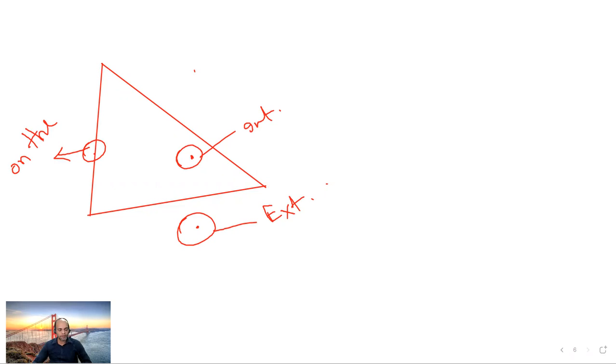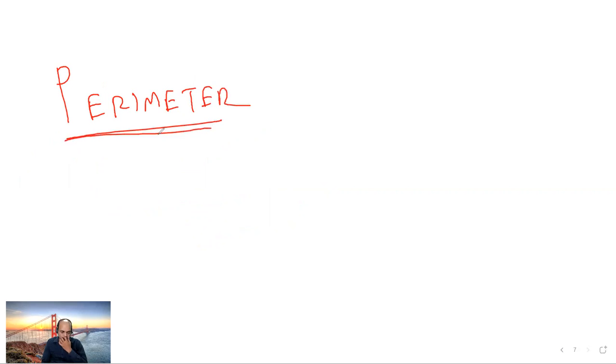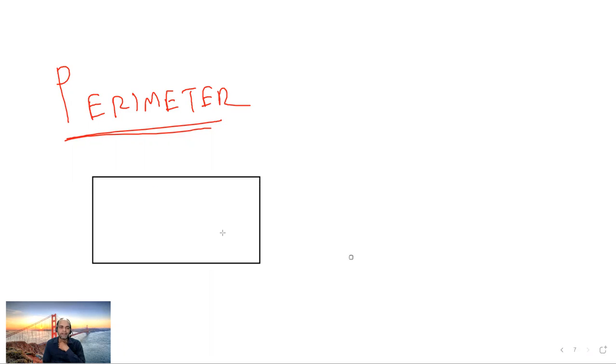Very good. Now we will discuss what perimeter is. After discussing all the things, we will come to our main topic, that is perimeter. What do you mean by perimeter? Perimeter is something very important for us. As I told you earlier, suppose in a class the teacher tells you to draw a diagram like this, a practical. You have to make a rectangle like this.